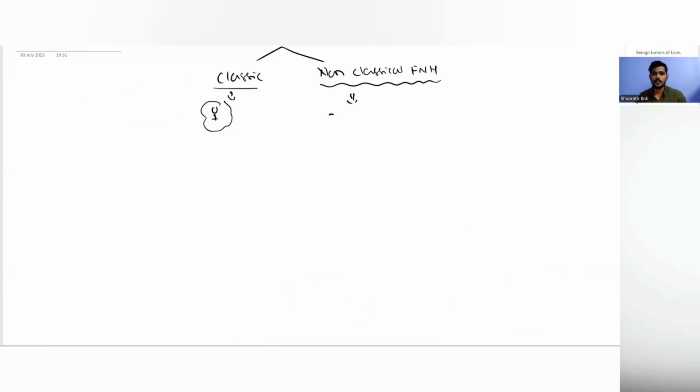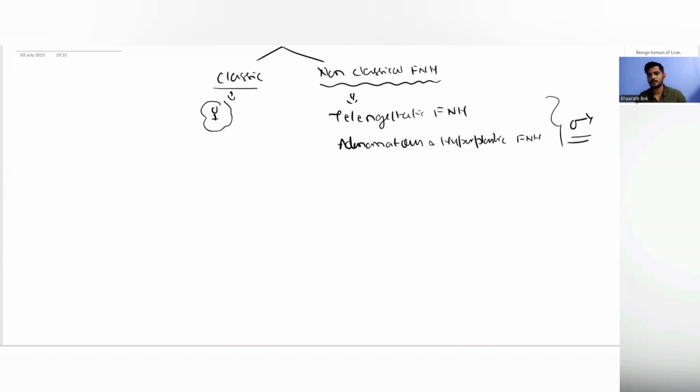The non-classical FNH has the following varieties. It can be a telangiectatic FNH, or it could be adenomatous and hyperplastic FNH. Now, these are non-classical FNH, and these are more common in males. Right?